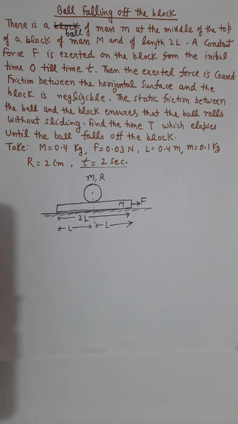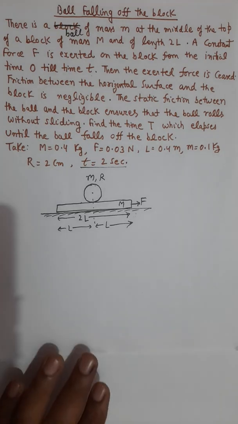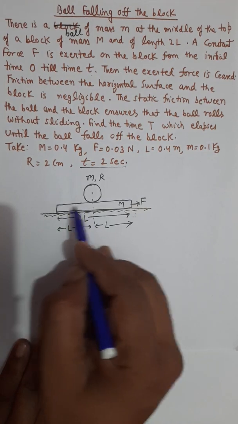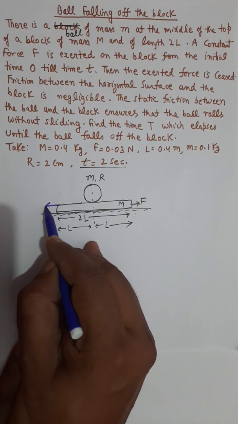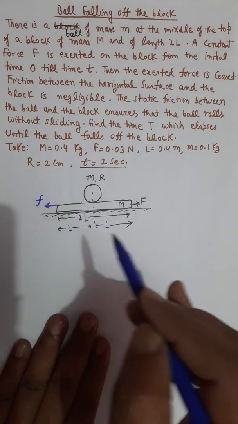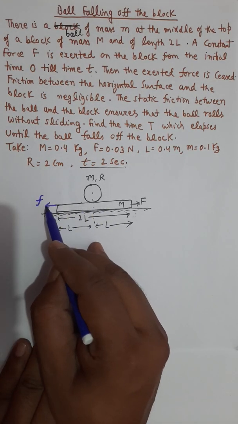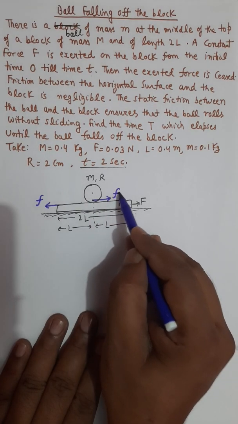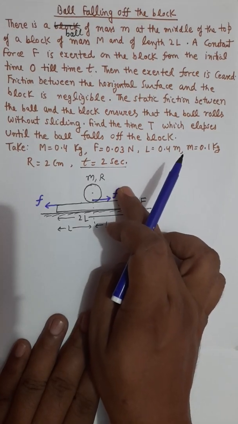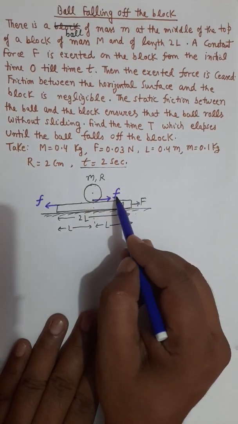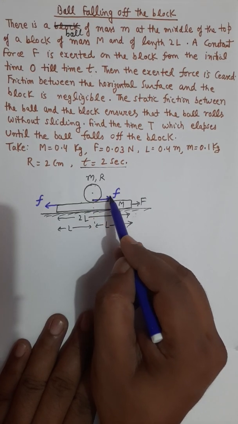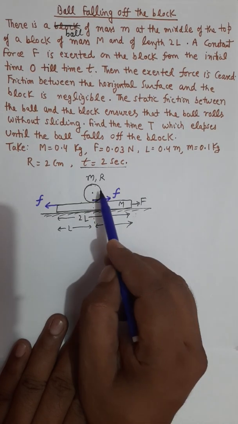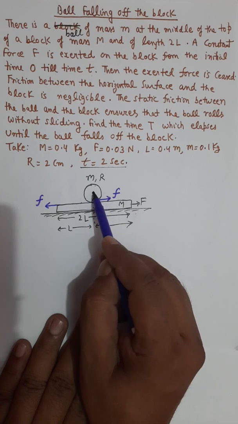So let us try to solve this now. Let's try to solve it here. If you look at the forces now, the force which is capital F on the capital M mass, opposite to that you will get a friction force here. Small f is the friction force. By Newton's third law, the reaction of this friction force will appear on the spherical ball towards the right side. Now the frictional force which comes on the sphere will make this sphere accelerate in the forward direction.